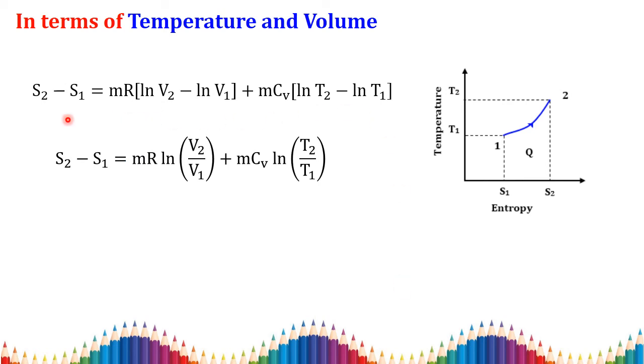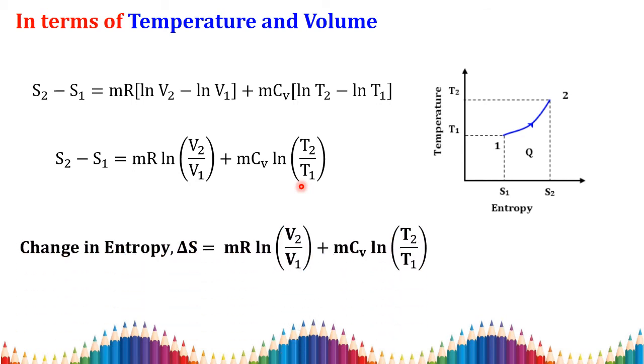Then I can write this ln V2 minus ln V1. This difference can be written as ln of V2 by V1. So I am replacing that as S2 minus S1, which is equal to mR ln V2 by V1 plus, in a similar way, we can write mCV into ln of T2 by T1. So this is the change in entropy for an ideal gas in terms of temperature and volume.